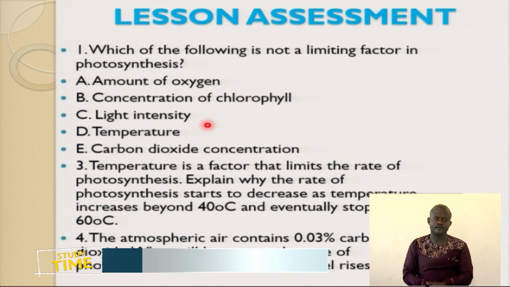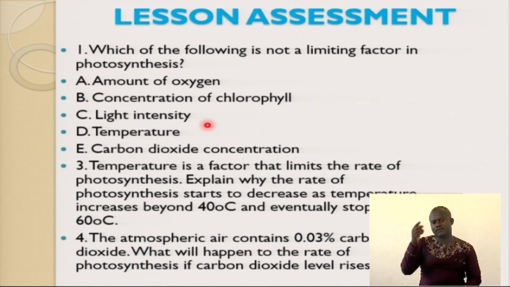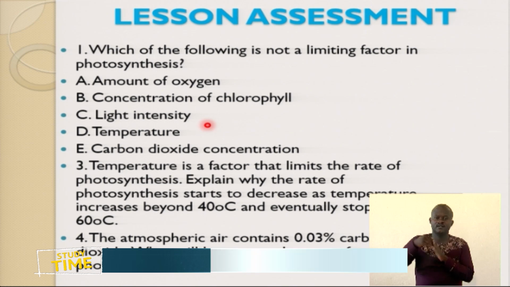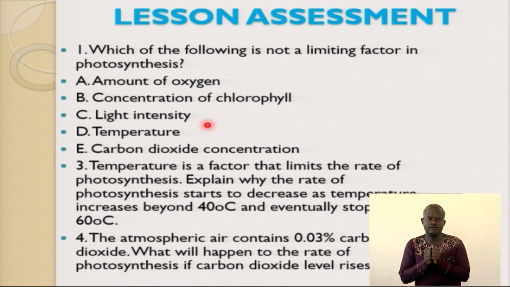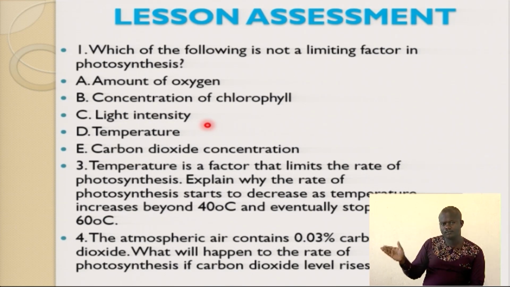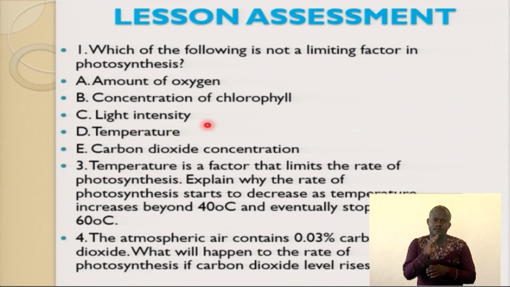So let's have the lesson assessment. We have almost four questions. Which of the following is not a limiting factor of photosynthesis? Amount of oxygen, concentration of chlorophyll, light intensity, temperature, or carbon dioxide concentration. Number two: temperature is a factor that limits the rate of photosynthesis. Explain why the rate of photosynthesis starts to decrease as temperature increases beyond the optimum of 40. The last one: atmospheric air contains 0.04% carbon dioxide. What will happen to the rate of photosynthesis if the carbon dioxide level rises to 4%?